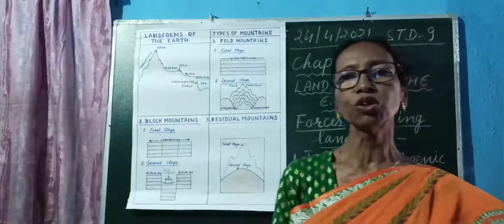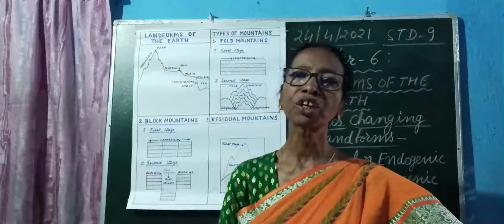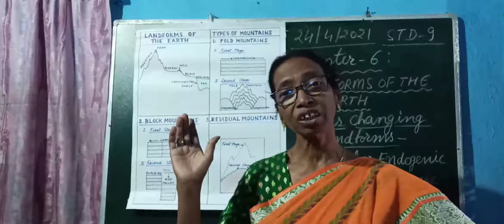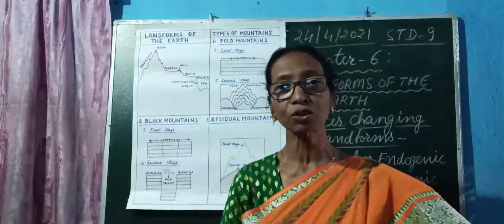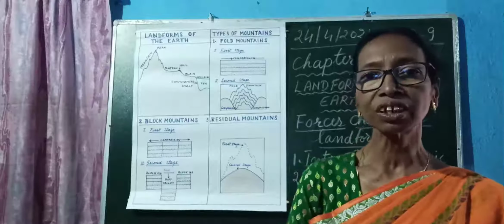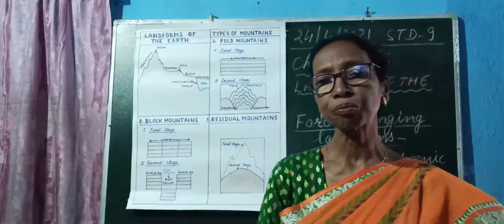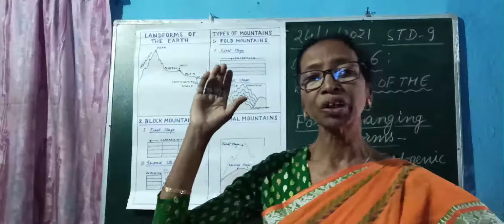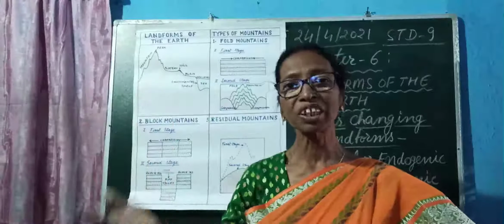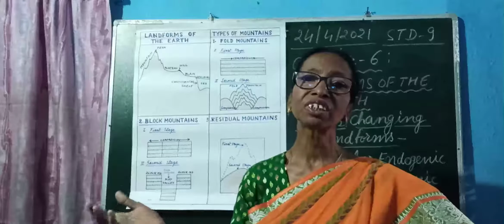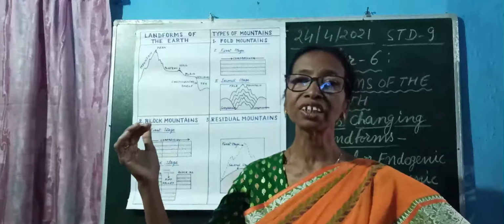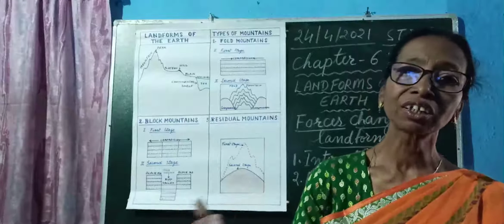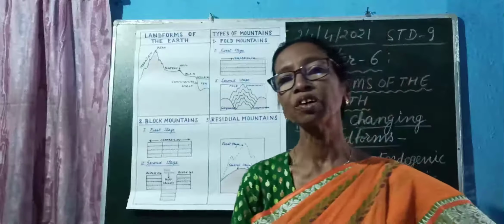And what are the old fold mountains? Those which were formed about 320 or 240 million years ago during the Caledonian and Hercynian periods. They were very high when formed, but after many million years their height has decreased and they are found like a highland or dome-shaped mountain.